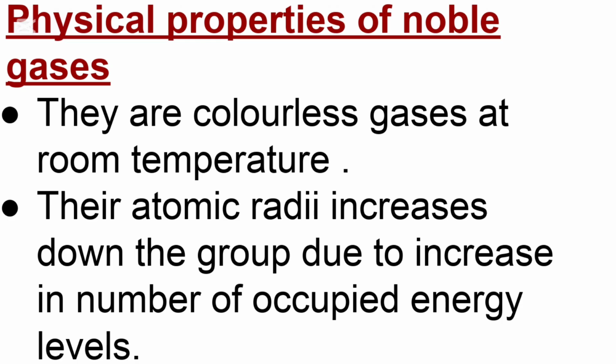Now, the physical properties of noble gases. Number 1 is that they are colorless gases at room temperature. All of them are colorless. Number 2 is that their atomic radii increase down the group due to increase in the number of occupied energy levels. So the atomic radius increases down the group, and the reason is because of the increase in the number of occupied energy levels.